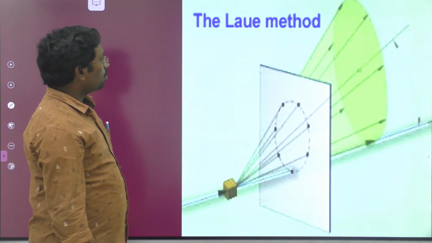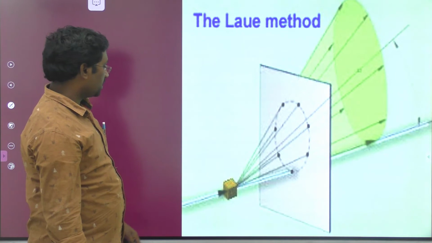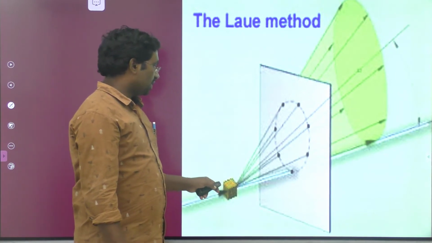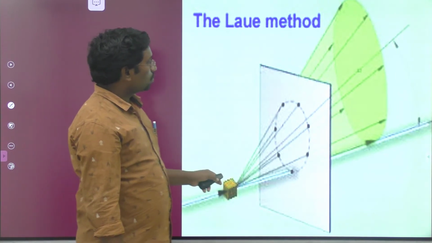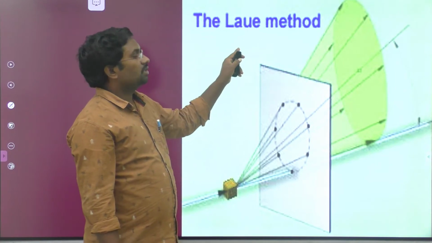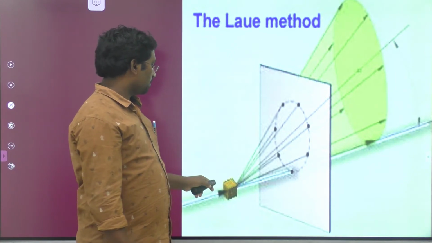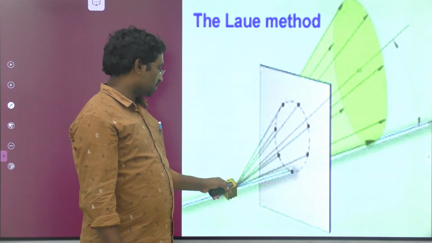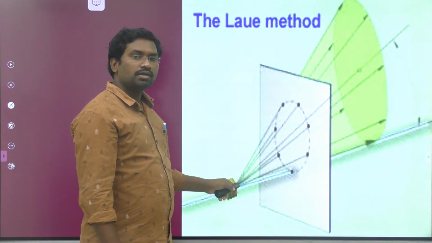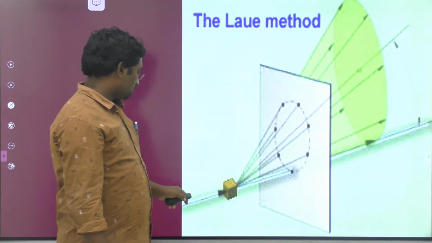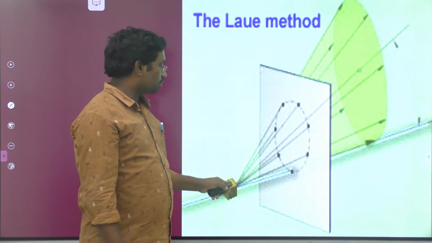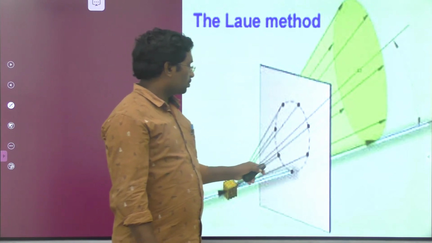Once we look at this image, you can clearly identify that X-rays are passing through the sodium chloride. This is Max von Laue's method. This is a crystal of sodium chloride, the crystalline form, and the X-rays were passing through the crystalline sodium chloride.